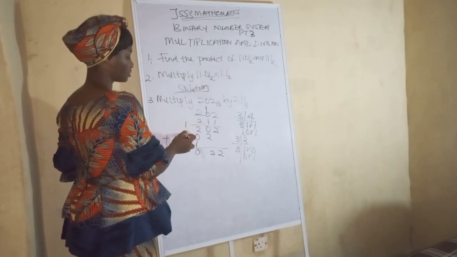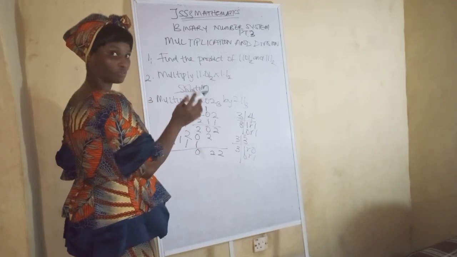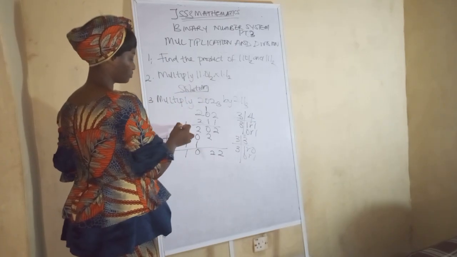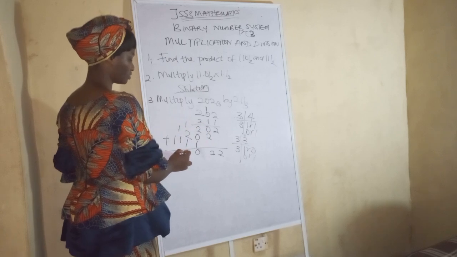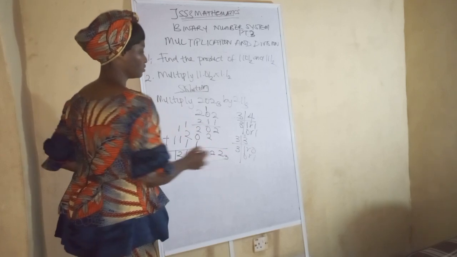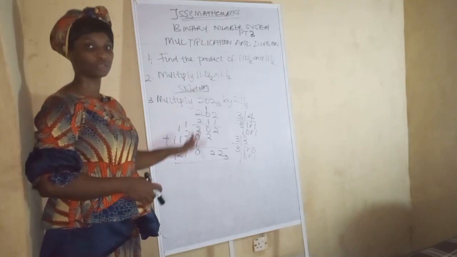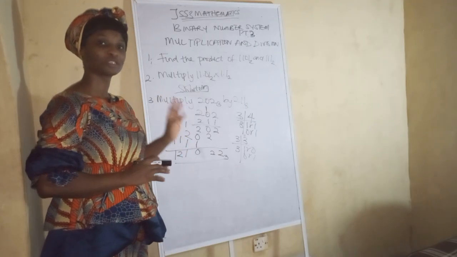1 plus 2 is 3. 3 plus 1 is 4. You know what 4 represents? It represents 11. Have you seen that now? So this is 1, carry 1. 1 plus 1 is 2. So we can go on with that. Then we have 1 base 3. It is as simple as that. That is how to solve this. If you have any question, do write to the comment section below, and I will explain to you.